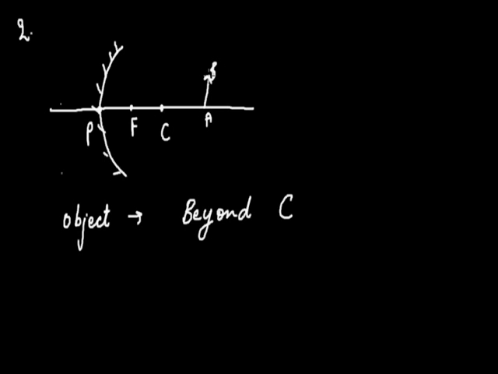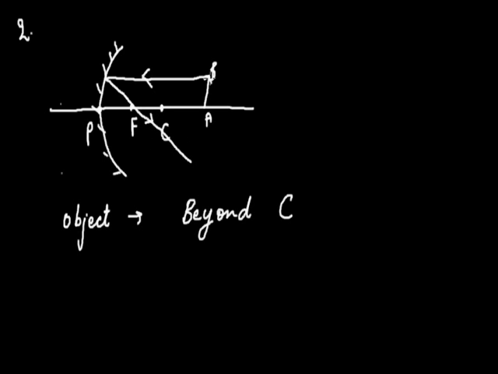Now, again we'll use the two rays, and the one is which is parallel to the principal axis and incidenting on the concave surface, and after the reflection it will pass through the focus.